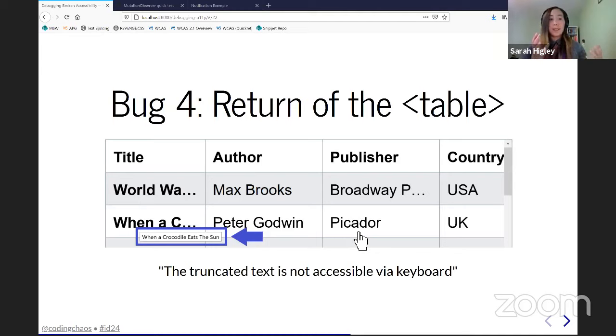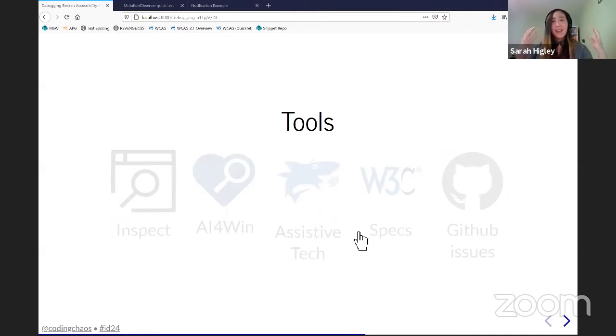This is because at smaller screens or at higher zoom, this table has reduced in width and a number of columns have truncated so that you can only view the full text of that column if you hover, and then it appears in a tooltip, and that tooltip is not keyboard accessible, which is what the bug that was filed is about. So to debug this, there actually isn't any real tool that I would use, because this isn't really something you debug technically. This is kind of a design issue, right?